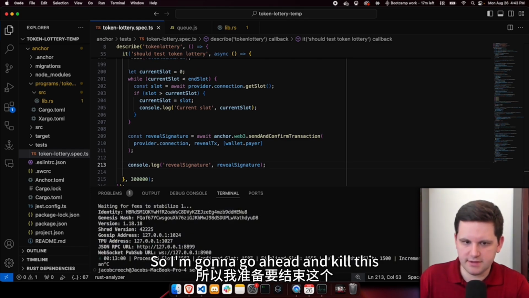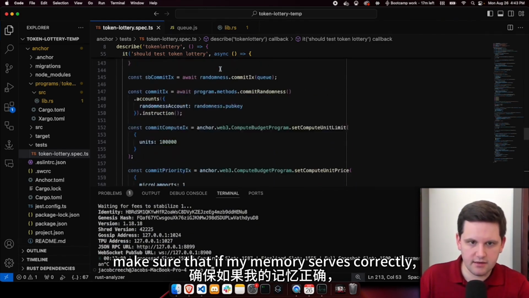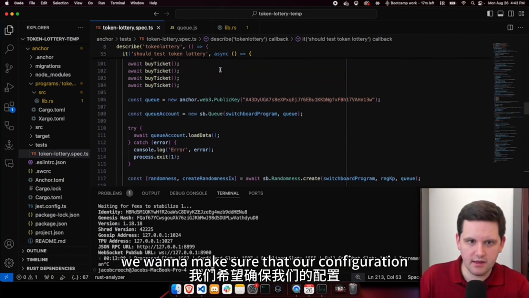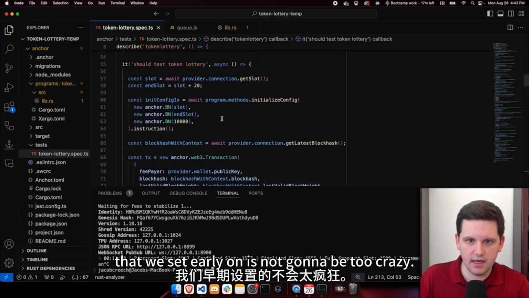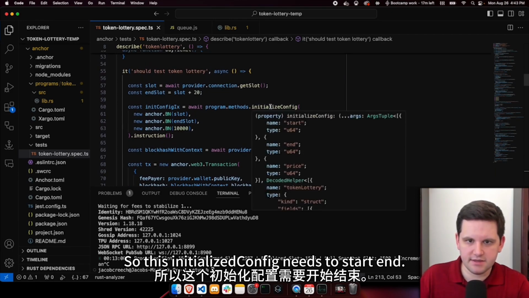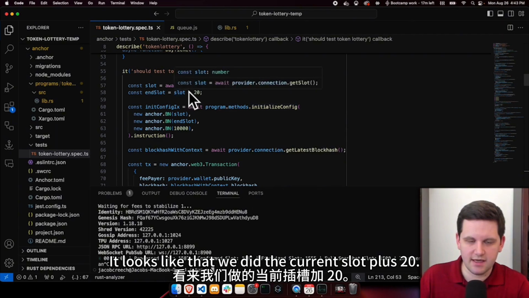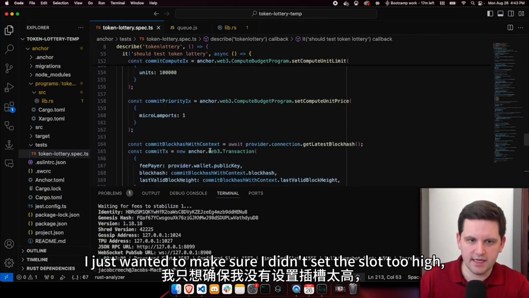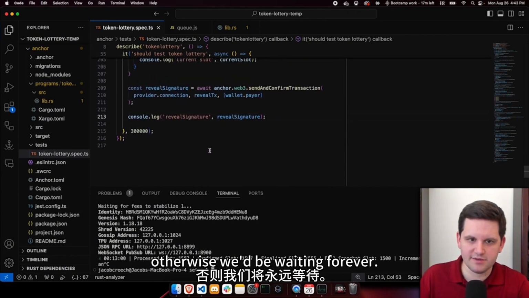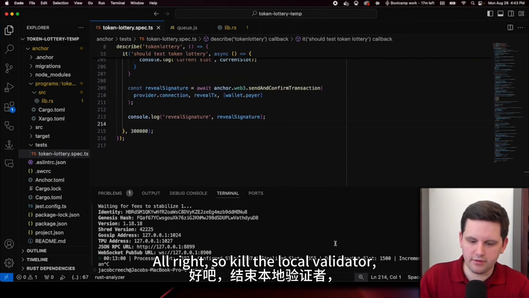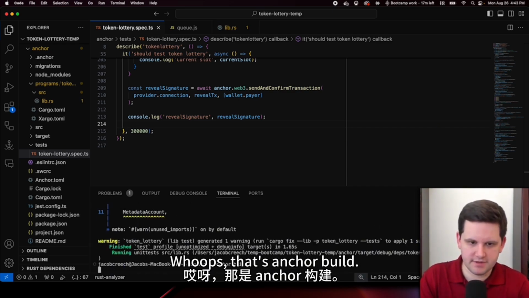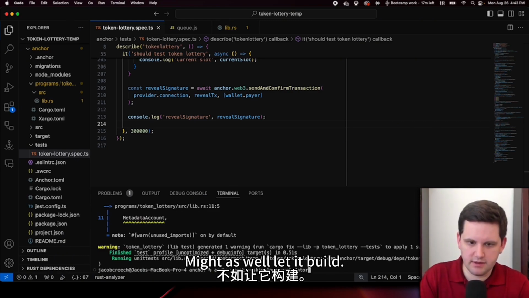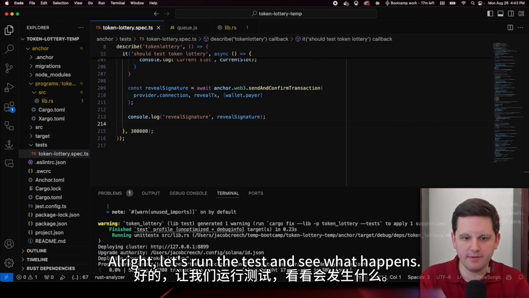So I'm going to go ahead and kill this. And if my memory serves correctly, we want to make sure that the configuration we set early on is not going to be too crazy. So this initialize config needs the start and end. It looks like we did the current slot plus 20. So we should be okay. I just wanted to make sure I didn't set the slot too high, otherwise we'd be waiting forever. All right, so kill the local validator, rerun it, and then we're going to run this test. Whoops, that's anchor build. Might as well let it build. All right, let's run the test and see what happens.